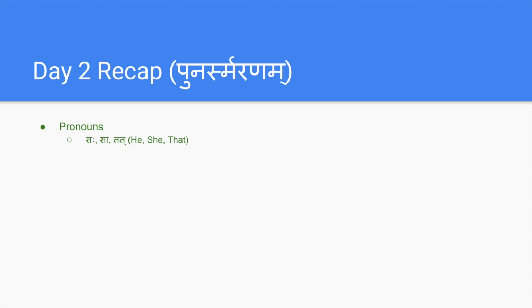In the last class we also learned that these three pronouns are not only meant for living beings. Saha and Sa can also be used for non-living beings. For example, Saha Vrikshaha. Vrikshaha is a tree. We will not say Tat Vriksham, we will say Saha Vrikshaha. And Saha Margaha, Saha Devalayaha, the temple. Sa is also used for non-living things like Sa Vatika, Sa Nadi, Sa Kupi.